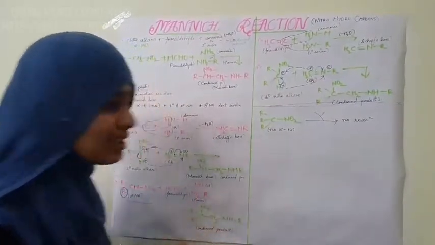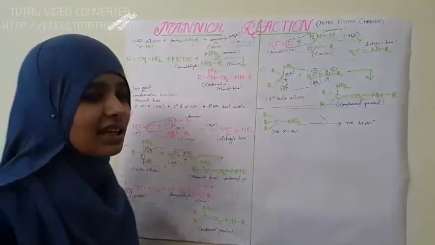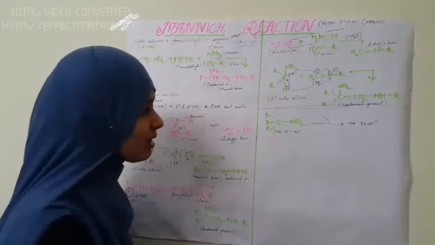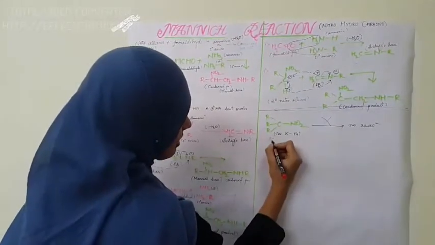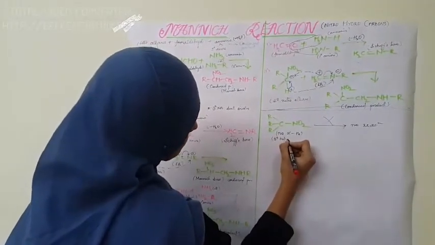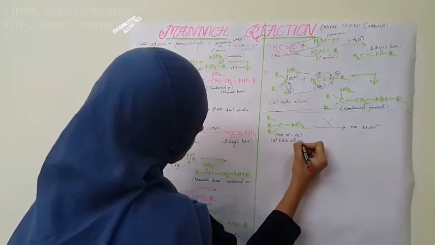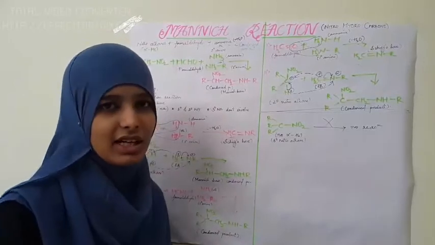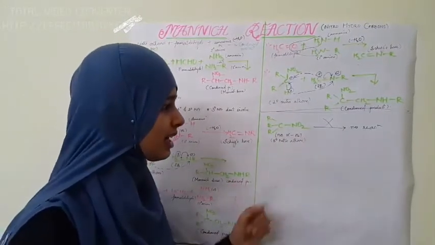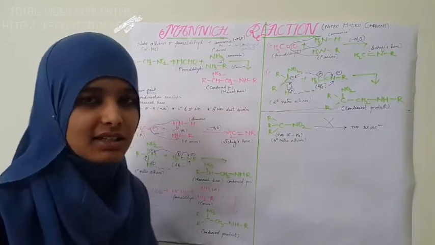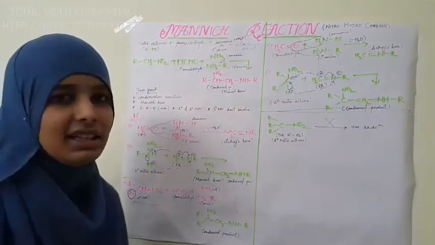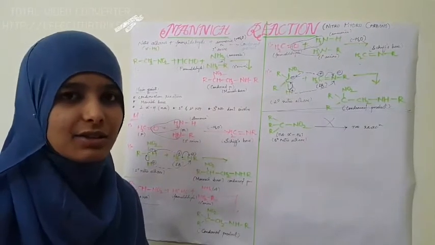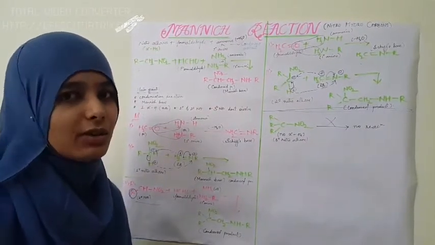So we can say that in this reaction, primary and secondary nitroalkanes are involved, and tertiary nitroalkanes are not involved in this reaction. This is a tertiary nitroalkane. It does not take part in this reaction because it does not have any alpha hydrogen. Due to the absence of alpha hydrogen, it does not take part in this reaction. So we can say that primary and secondary nitroalkanes are involved in this reaction, and tertiary nitroalkanes, due to the absence of alpha hydrogens, are not involved in this reaction.